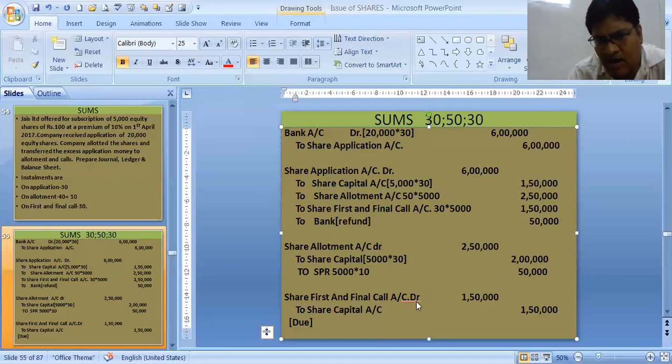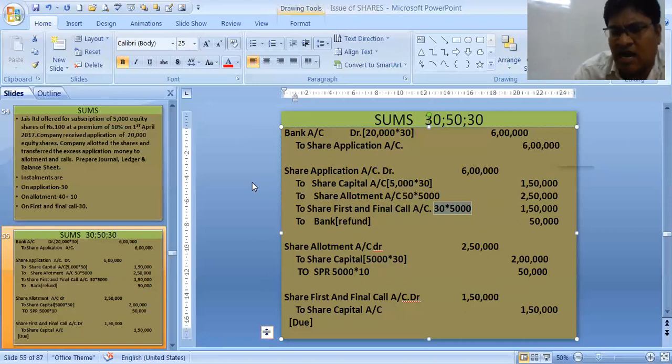Whatever debit we have made on the first and final call, the same credit we have made. Students, please understand, we are passing only two entries for each: for application 2 entries, for allotment 2 entries, and for first call also 2 entries. One entry for receiving the money, one entry for transferring it into the capital. So 6 entries altogether. There is a compound entry, that's why we are not getting 6 entries. Otherwise I would have made 6 entries.